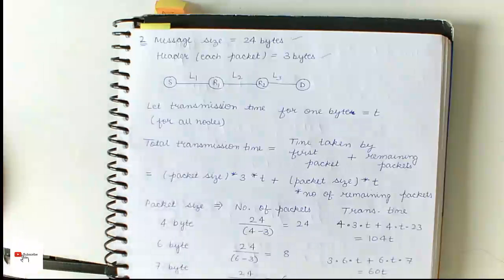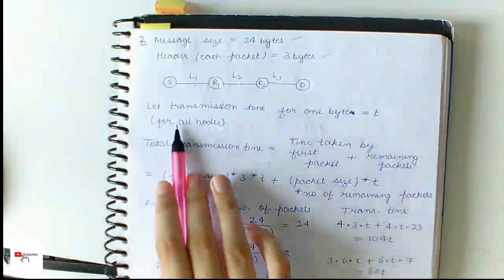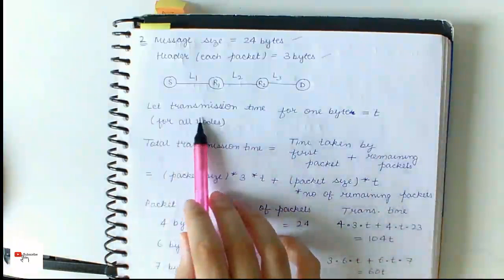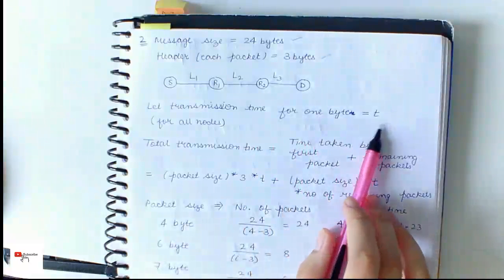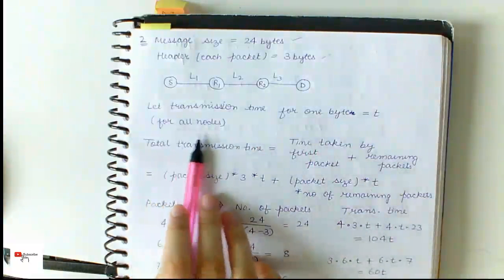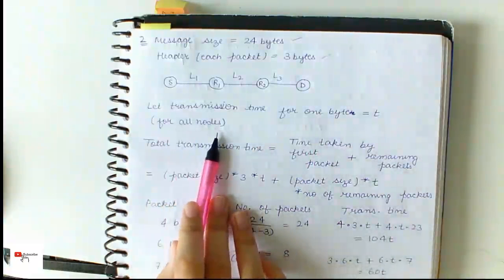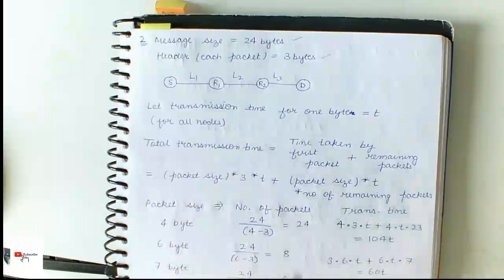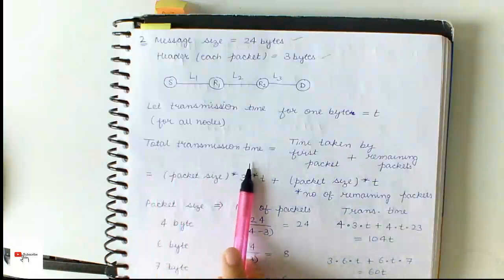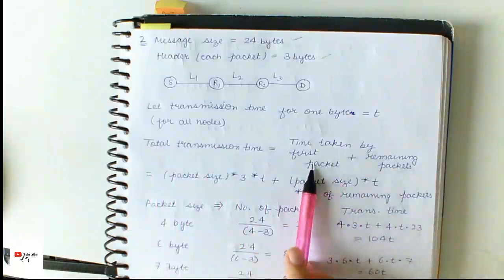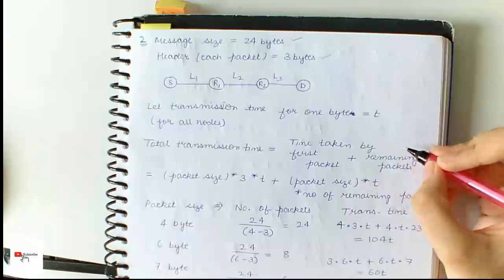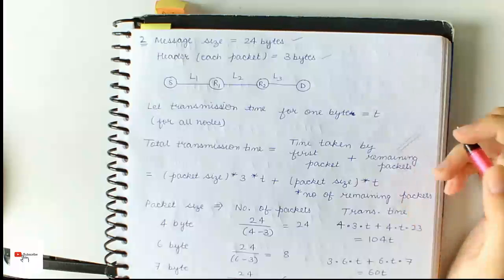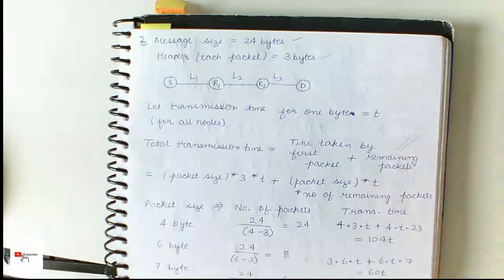So, let's assume that the transmission time taken for 1 byte is t for all nodes. This will simplify our calculations. So, the total transmission time is the time taken by the first packet plus the time taken by the remaining packets, which will be sent in a parallel manner in case of packet switching here.